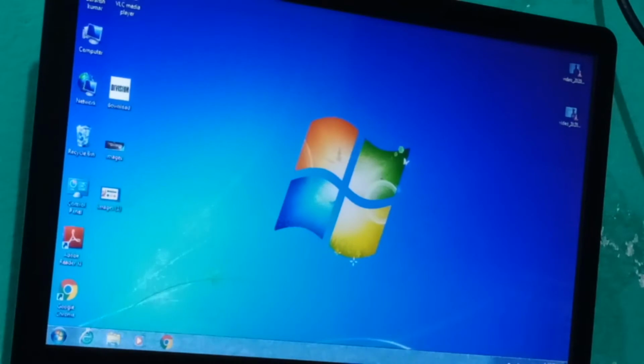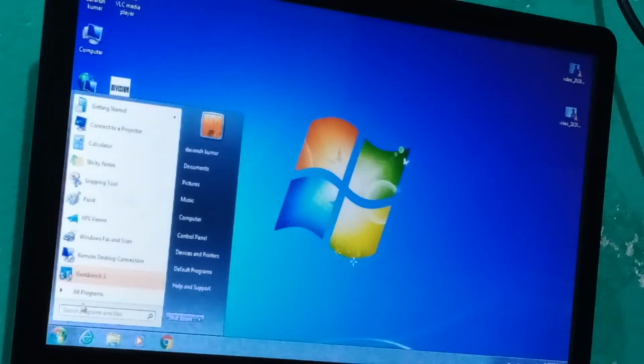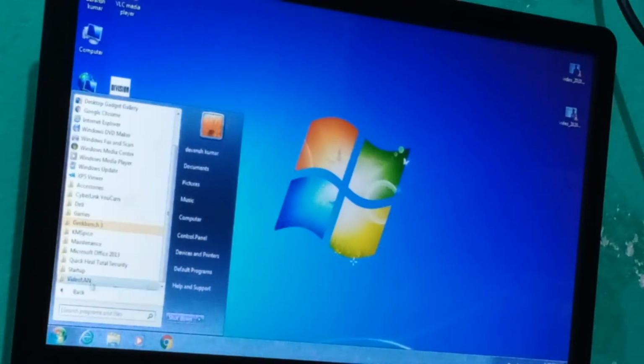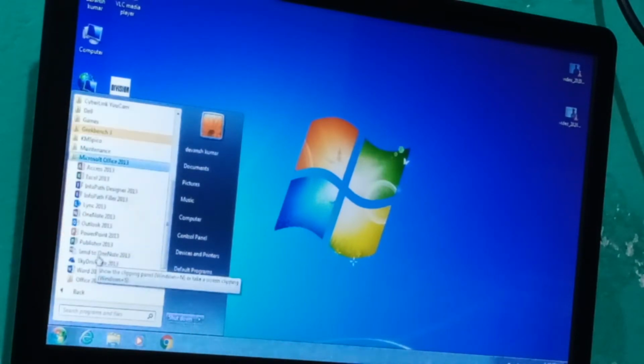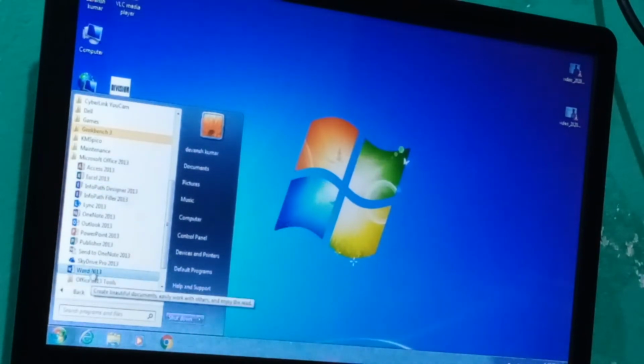First of all, I open MS Word. I go to All Programs, then MS Office 2013, because I installed MS Office 2013, and I open Word 2013.